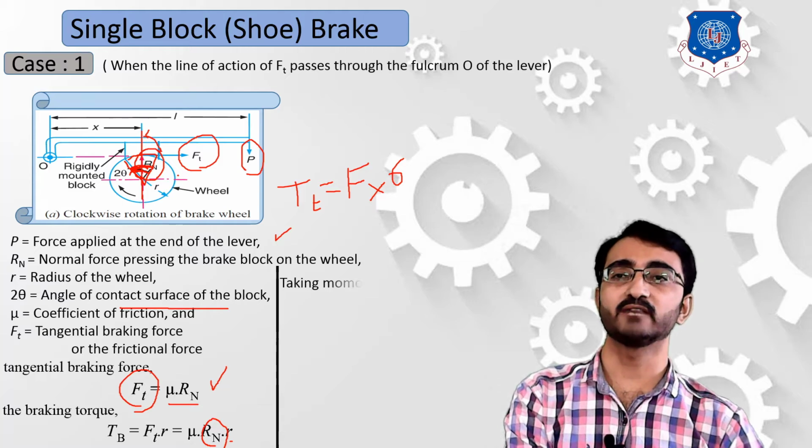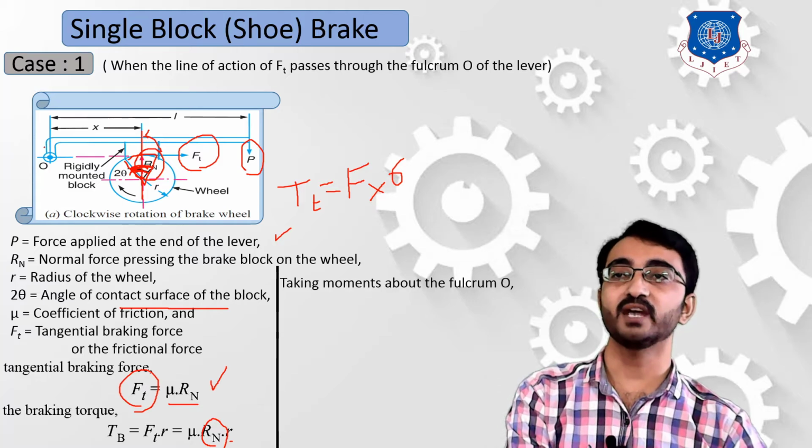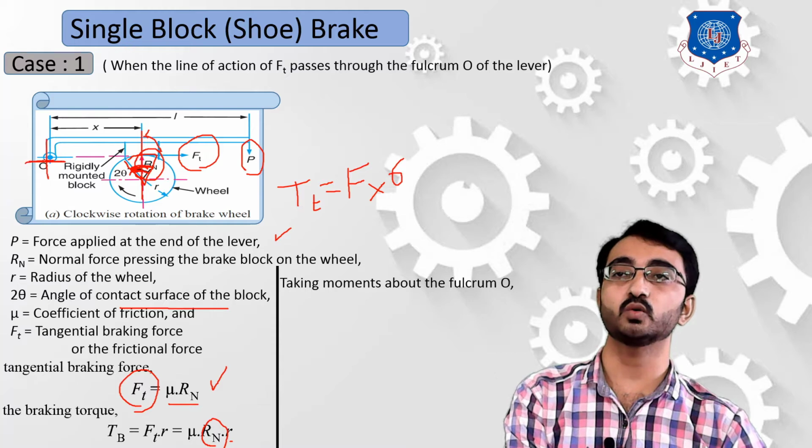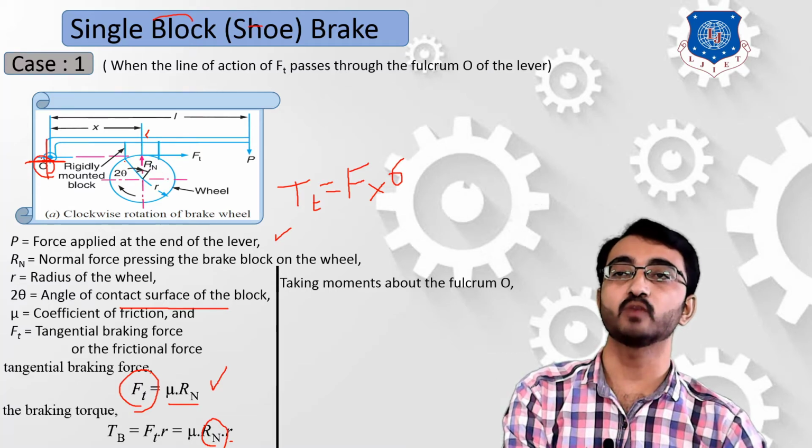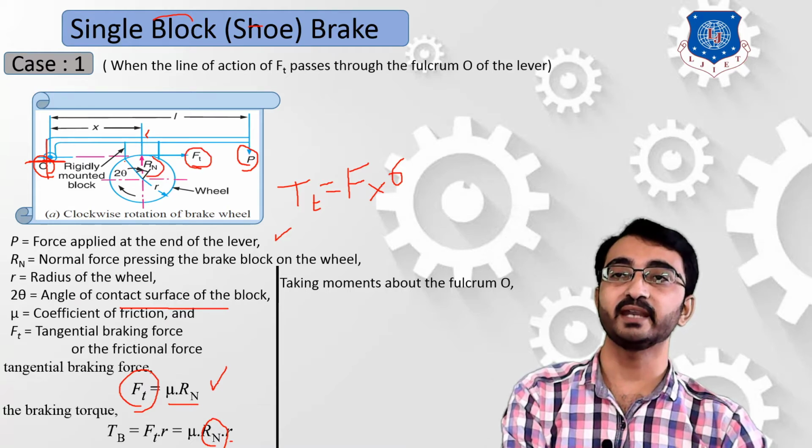To develop the equation of Rn, we have to take moment about this point O, which is the fulcrum point. In this body there are 3 types of forces: P, Ft and Rn. First let's consider the Ft force.